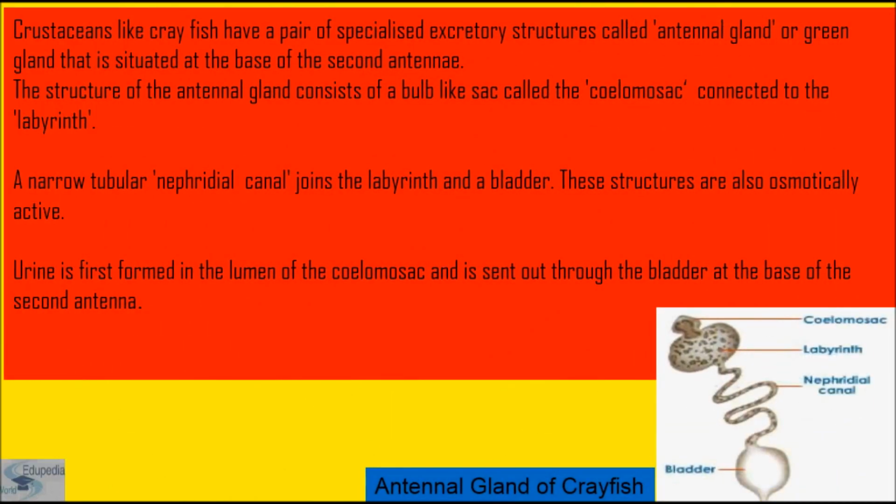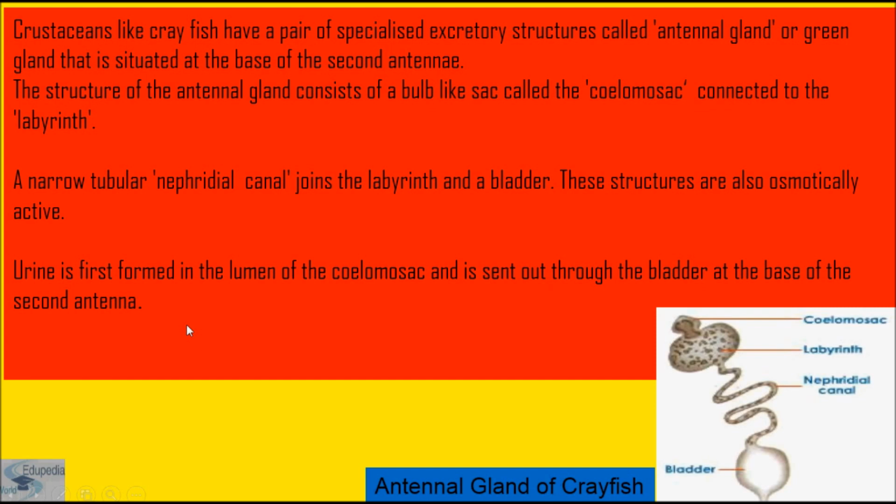Now comes the antennal gland. The antennal gland is also called the green gland. It is a distinguishing feature of crustaceans. Crustaceans like crayfish have a pair of specialized excretory structures, which we call the antennal gland. Another name of the antennal gland is green gland, and it is situated at the base of the second antenna.